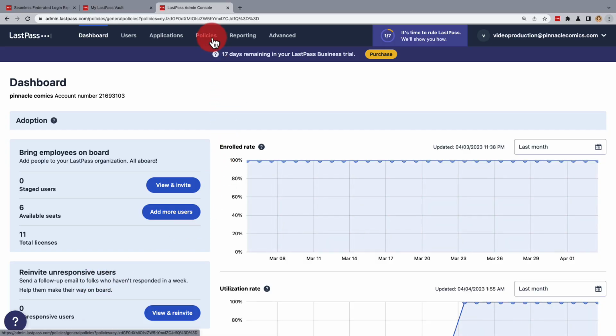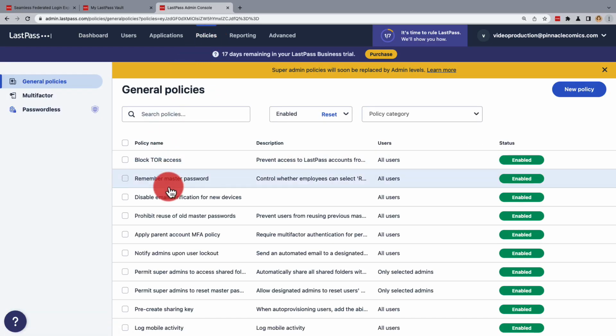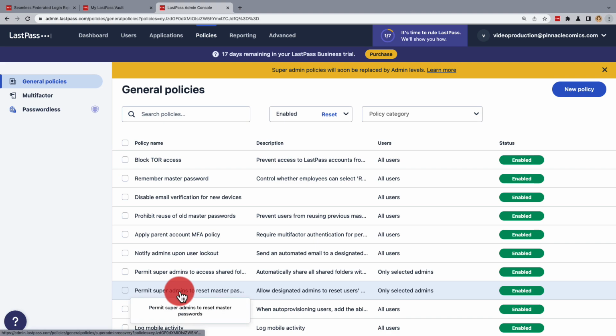Now, for this to work, under Policies, be sure that the policy Permit Super Admins to Reset Master Passwords is enabled. For the policy to be activated for any business user, they'll need to have logged into their account at least once through the LastPass browser extension since the policy was enabled.